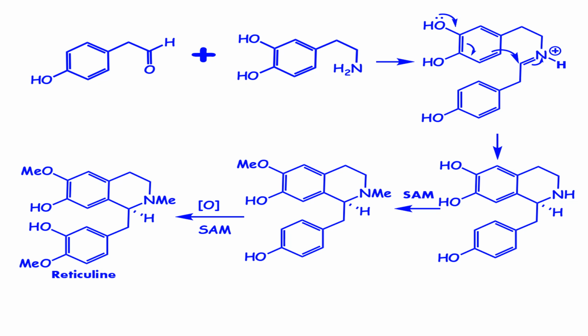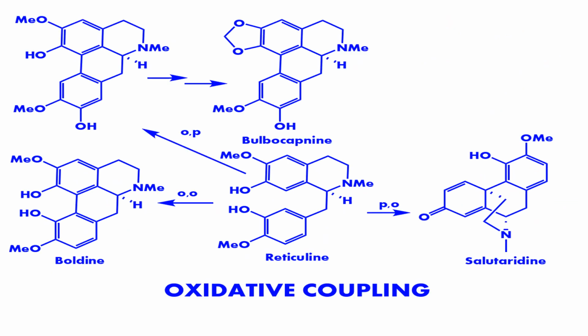So this is how the biosynthesis of an alkaloid can take place by using what? Important amino acids as precursors. The same is true here. Oxidative coupling can also be used for what? The creation of reticuline and boldine. These are all alkaloids that can be obtained from what? Tyrosine as a precursor.